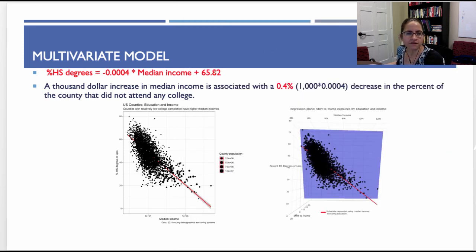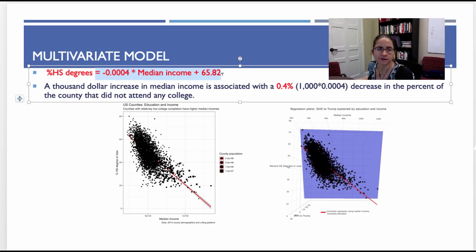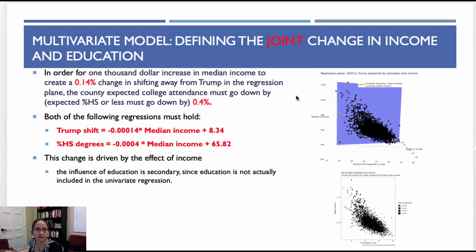Specifically, a $1,000 increase in median income is associated with a 0.4% decrease in the percent of the county that did not attend any college. And I got that just from running the standard best fit regression line between high school degrees and median income. So multivariate models are defining the joint change in income and education, and this is a joint change that's hidden in the univariate regression. In order for a $1,000 increase in median income to create a 0.14% change in shifting away from Trump in the regression plane, the county expected college attendance must also go down by 0.4%.